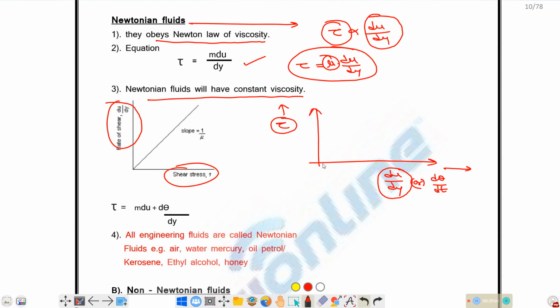If you draw the graph, you will get a linear curve, and the slope of this line is nothing but dynamic viscosity. As the slope of this line is constant, Newtonian fluids have constant viscosity. Okay. All engineering fluids like water, air, mercury, we name them Newtonian fluids.